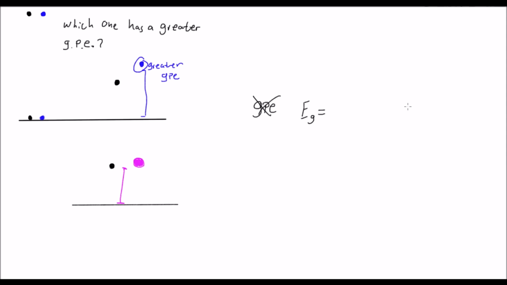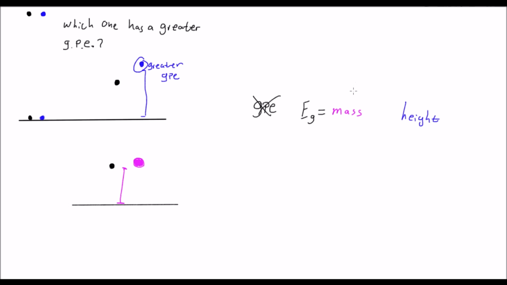And let's write it out over here a little bit. So height is a factor. Well, then if we look over here, we know that the bowling ball not just is bigger, but it has more mass. So that means mass is going to be another factor. So mass is a factor. But this isn't enough, because if I just have more mass and more height, that's not enough to talk about the gravitational potential energy that something has.